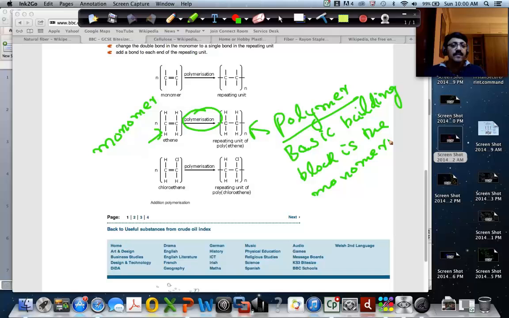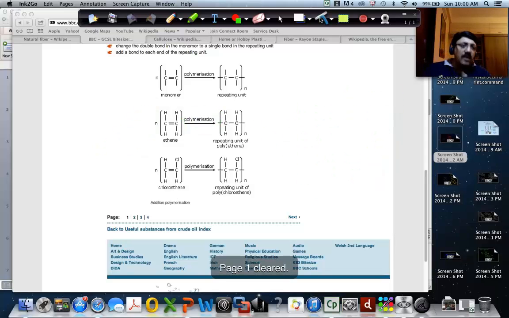Is that clear? Any questions, students? Okay, fine. All right, so that is basically about monomer, polymer, polymerization and all that, right? So let us look at the definitions now, which is there here.